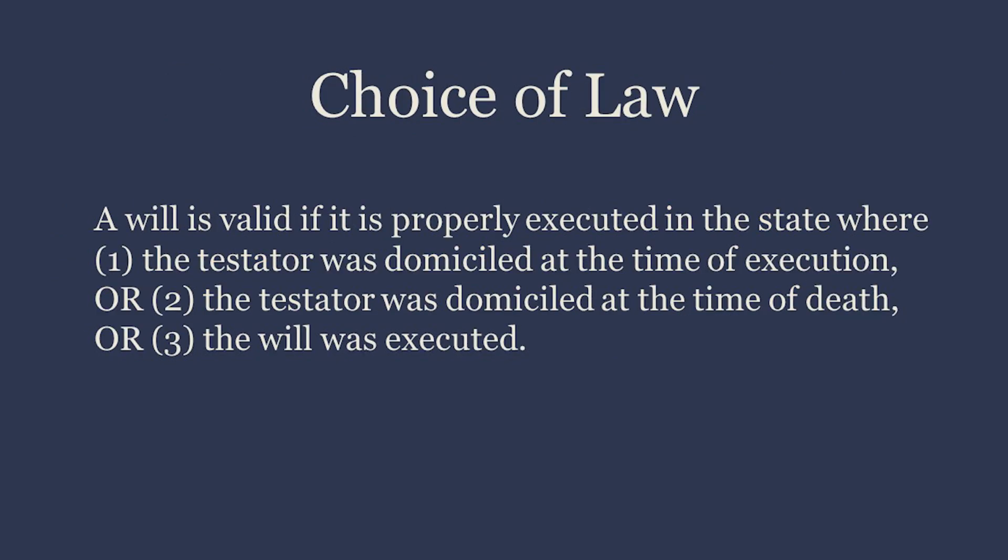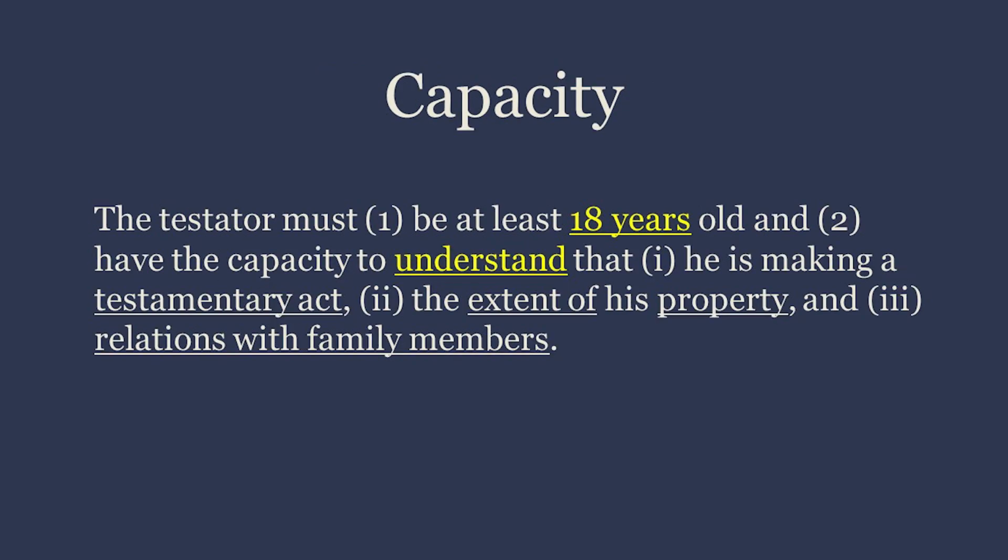Choice of law. A will is valid if it is properly executed in the state where 1. The testator was domiciled at the time of execution, or 2. The testator was domiciled at the time of death, or 3. The will was executed.